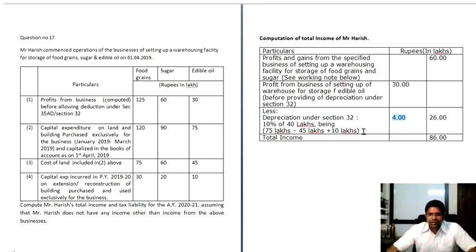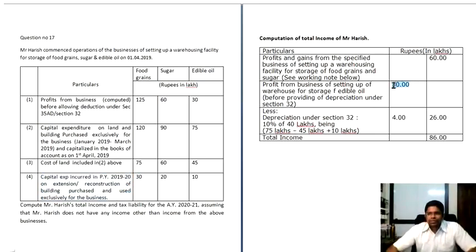How did you get this? Now 75 lakhs minus 45 lakhs is 30 lakhs. However, to this 30 you are supposed to add a further 10 lakhs. You also have capital expenditure incurred in the previous year 2019, 20 lakhs, on extension and reconstruction of a building purchased and used exclusively for the business.